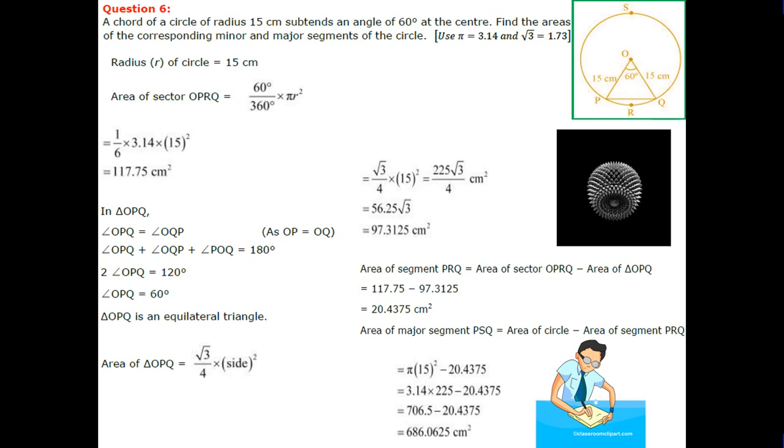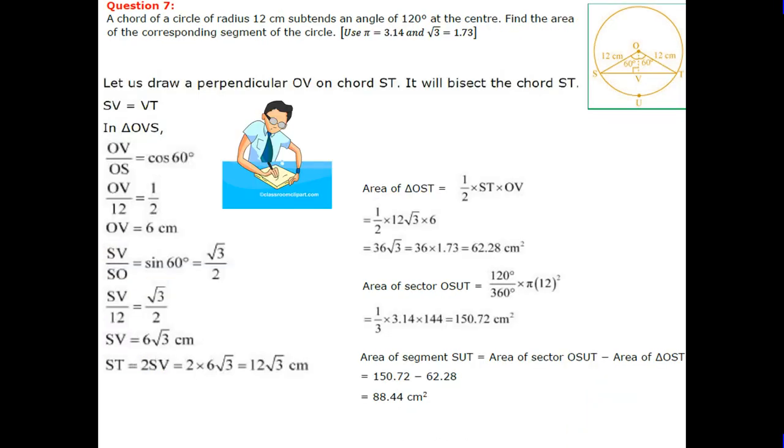Area of major segment is equal to area of circle minus area of segment, that is equal to 686.0625 centimeter square. Now students, question number 7.